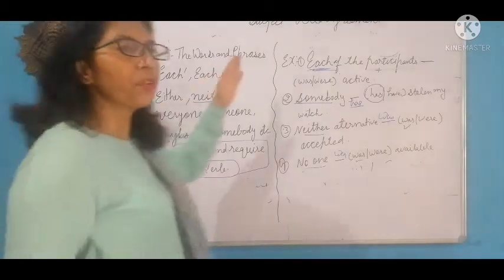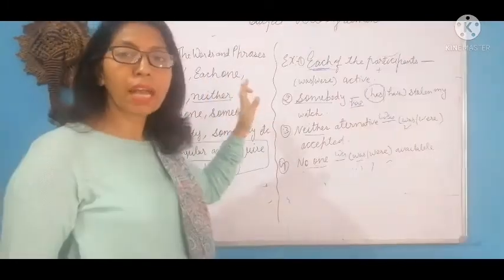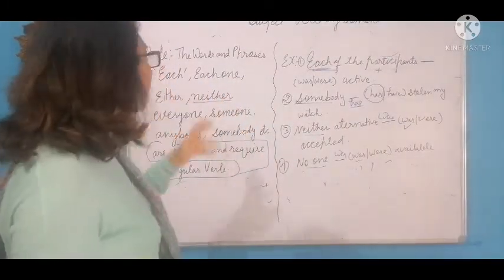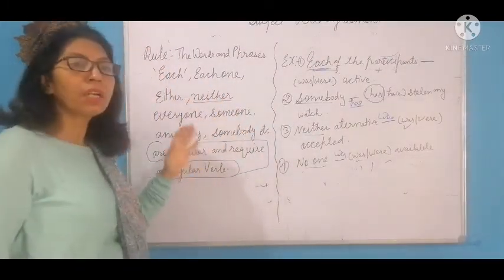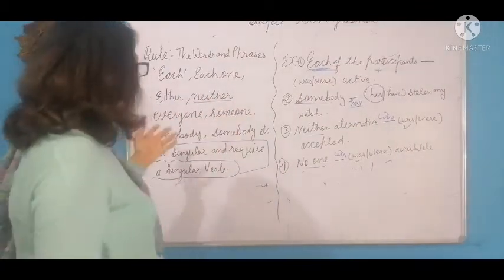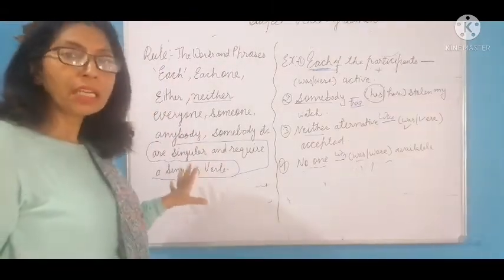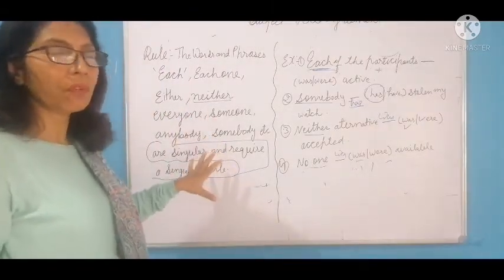This is the second rule of subject-verb agreement. When you find the words and phrases like somebody, anybody, each one, neither, either of, each of, everyone, anybody, all, they are considered singular one and they take singular form of the verb.